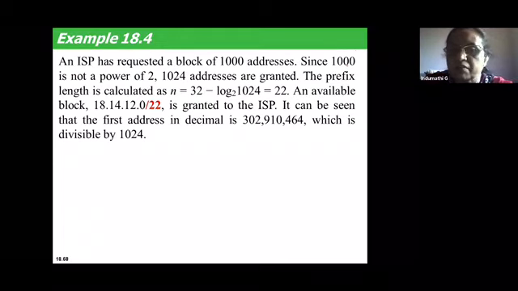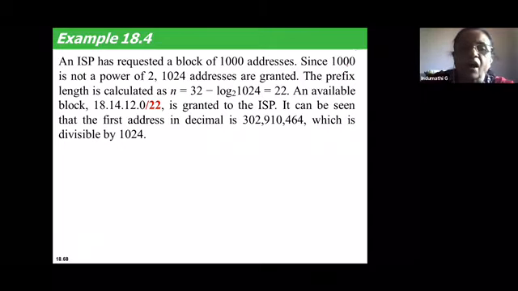Whenever you have a block of addresses, the first thing is it should be a power of 2. So 1000, is it a power of 2? 2 to the power of something does not give you 1000. That means 1000 is the number of addresses allotted. In classless addressing, the number of addresses allotted should be a power of 2. Since 1000 is not a power of 2, the ISP, instead of granting 1000, has to grant 1024, which is the next immediate value that is a power of 2. So 1024 can be represented as a power of 2.